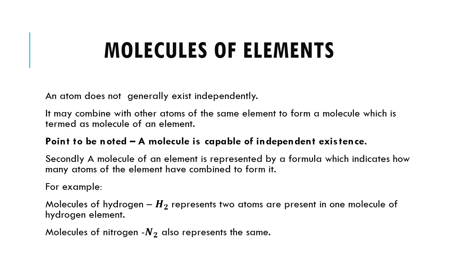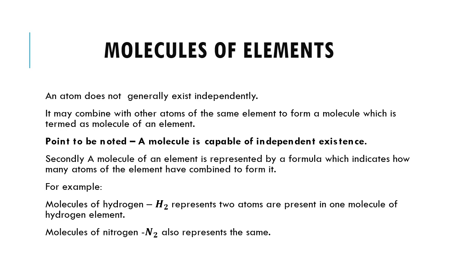For example, in the case of hydrogen, two atoms of hydrogen combine to give one molecule of hydrogen, that is H2. This molecule of the element hydrogen is represented by the chemical formula H2.